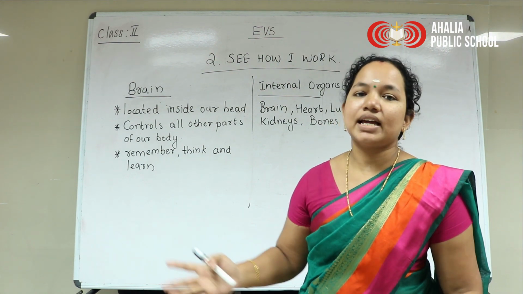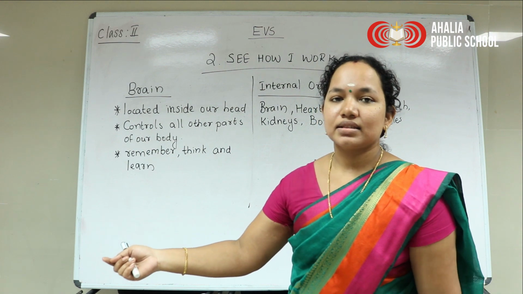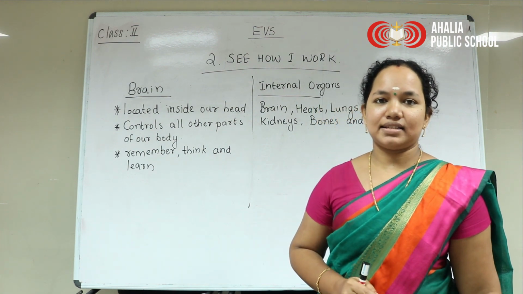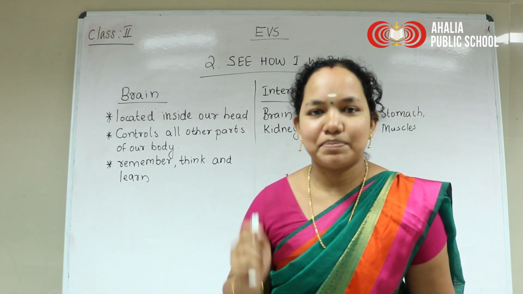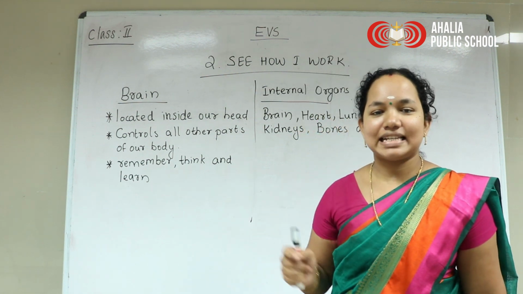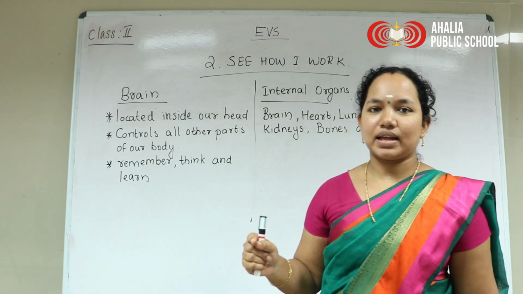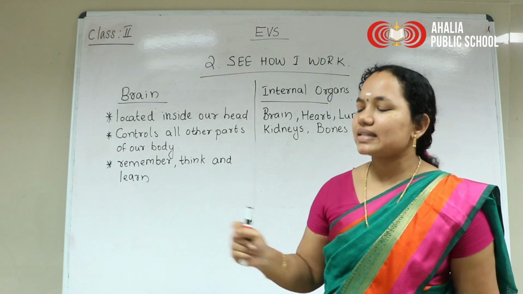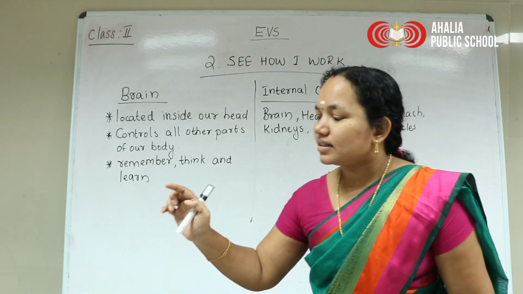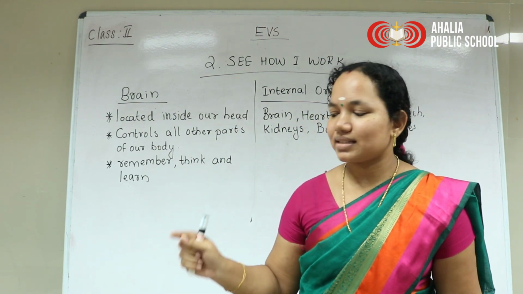Our hand will burn, and what will we do? We will suddenly pull our hands away. It is because the brain receives the signal from the sense organ. Which is the sense organ here? Touching, that is the skin.